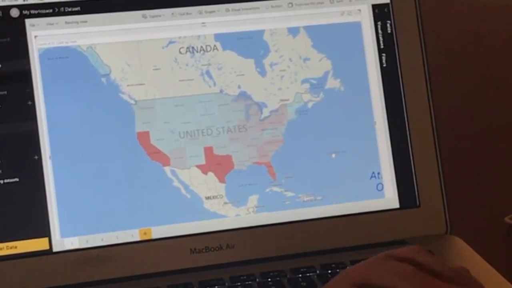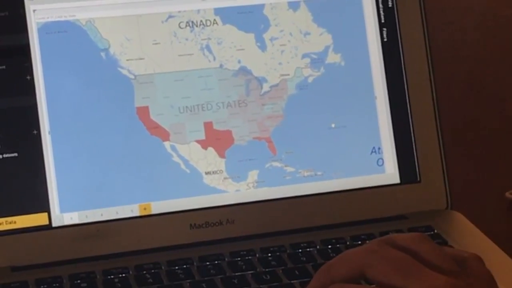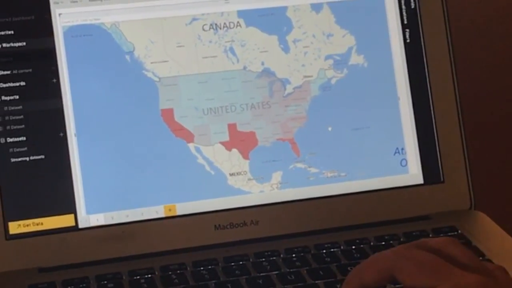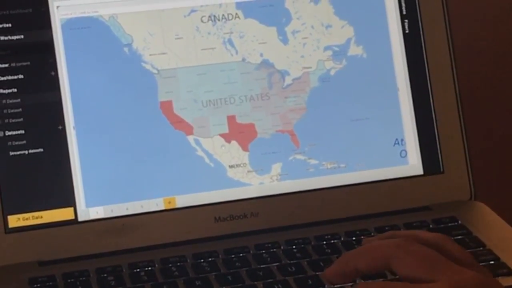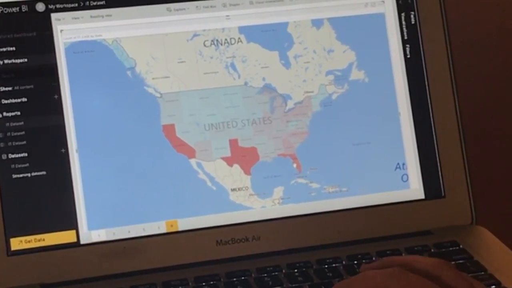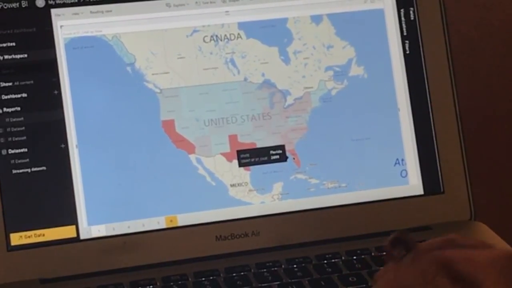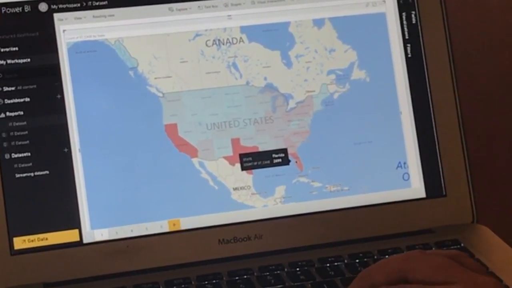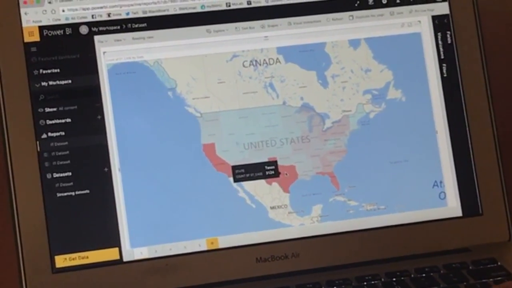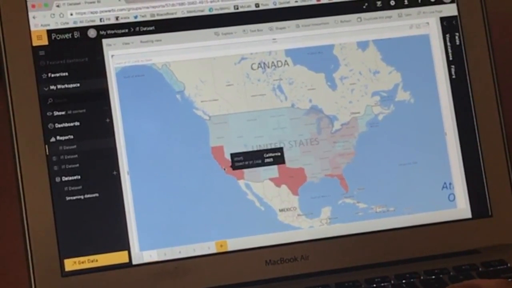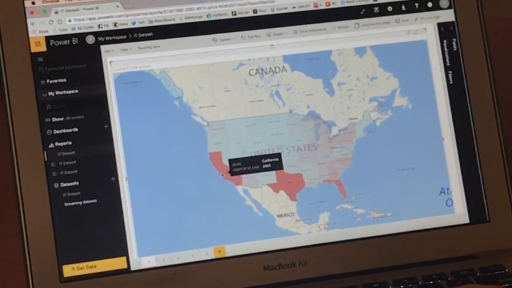So this is our first chart within Power BI, and this chart shows us the number of accidents within each state. As you can see, there are many red states, and the red states indicate where there are high fatalities. So for example, in Florida, there are 2,699. Texas has a high number of 3,124, and California has 2,925.